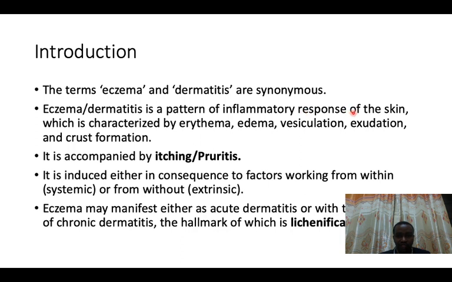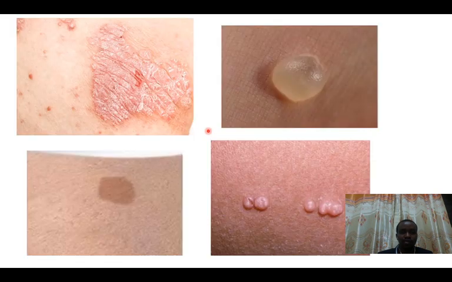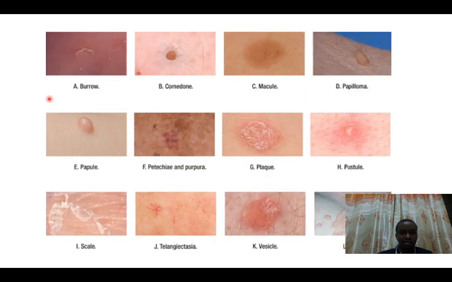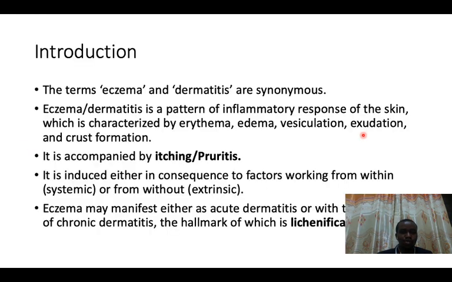So as we said, it's an inflammatory response of the skin, and normally it is characterized by erythema. When we talk about erythema, we are talking about reddening of the skin. If you go back to some skin lesion, for example, this one, it is much redder than this one here, so you can call this an erythematous skin lesion. If you also look at this one here, the surrounding region is much red, so it is erythematous. So also in eczema, the skin lesion is going to be erythematous, but there will be some signs of edema or swelling.